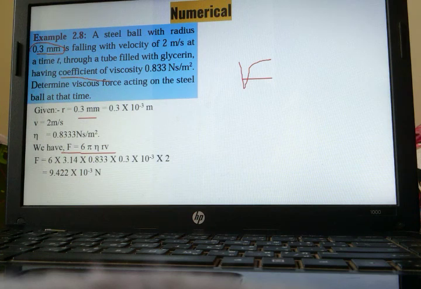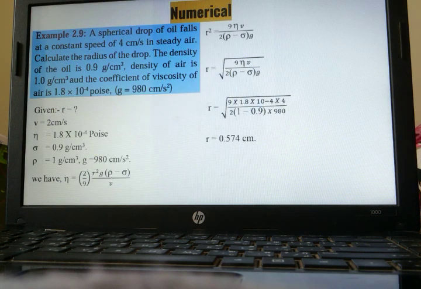We will be converting mm into meter, so we will be multiplying by 10 raised to minus 3. V is what? 2 meter per second. After substituting each and every value, you will be getting this answer: 9.422 into 10 raised to minus 3.